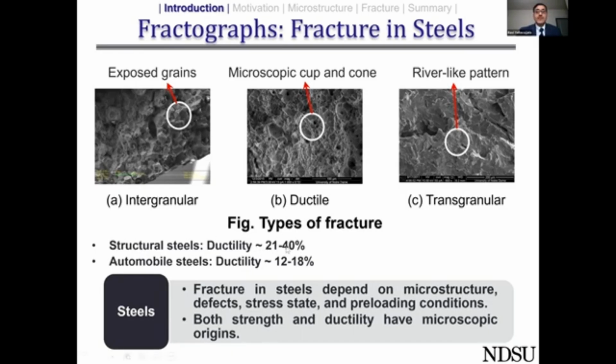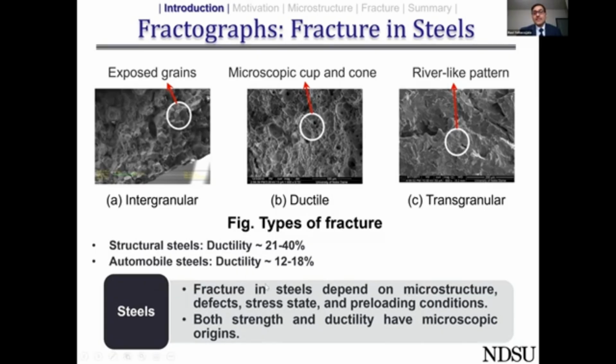If we don't have enough ductility in structural steels, whenever there is a huge earthquake, there is a good possibility for collapse, leading to catastrophic events. In automobile steels, yes, of course, once in a while there could be a crash. But if an automobile crashes, the probability that that particular accident will lead to a huge catastrophe is low when compared to a structure. So we just live with 12 to 18% of ductility in automobile steels.